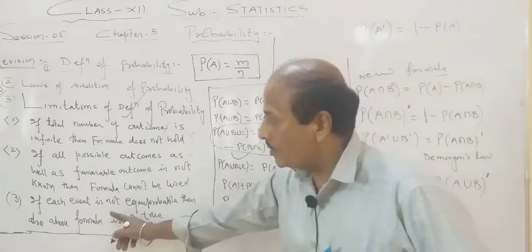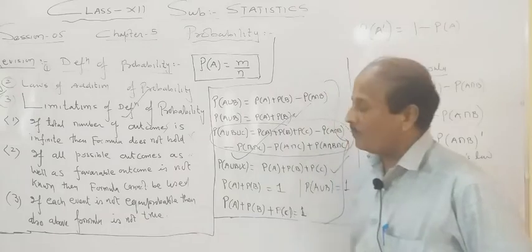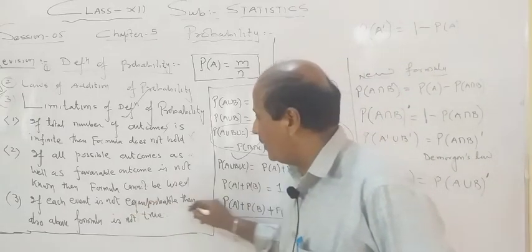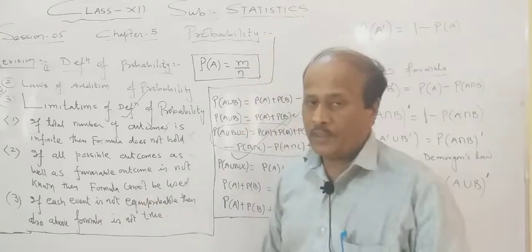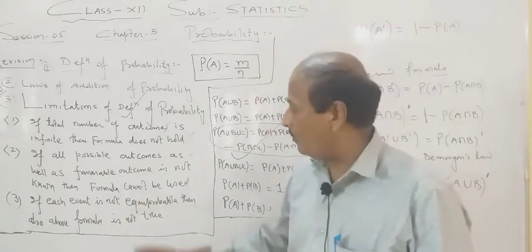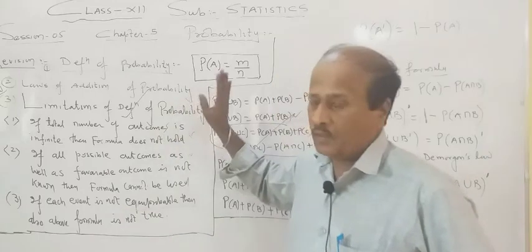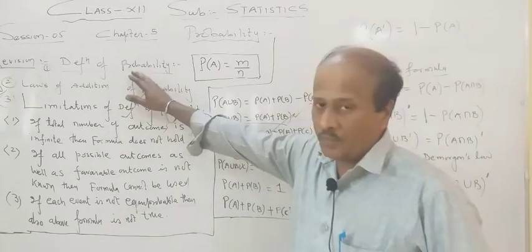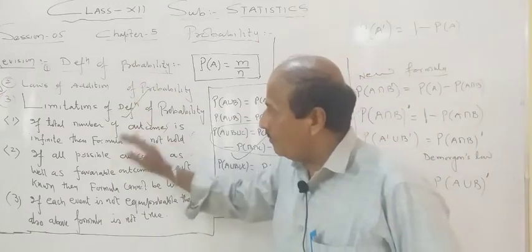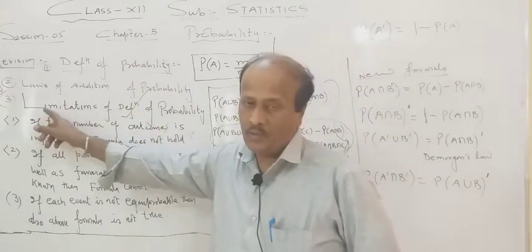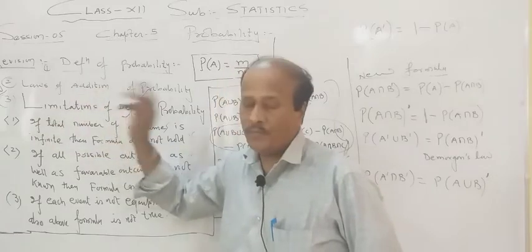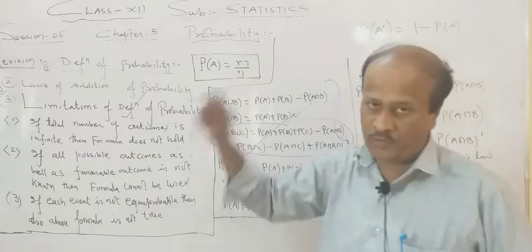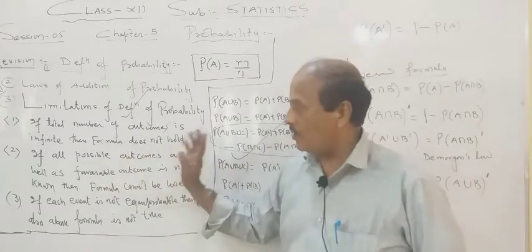And the third and most important limitation is that this formula holds only when each and every event is equiprobable. If each and every event is not equiprobable, then this formula is not true. So an ideal question for 2 marks is: write the definition of probability, and write some limitations or disadvantages of this formula. First one is that the total number of outcomes is finite, then only this formula holds. Otherwise this formula does not hold.